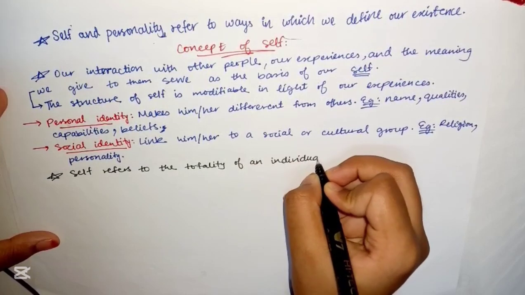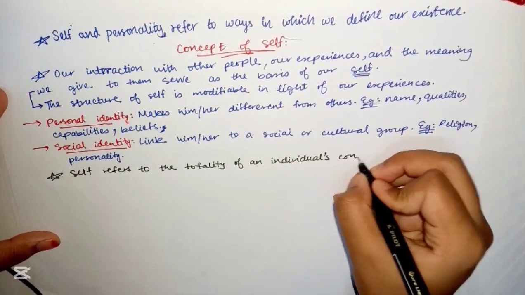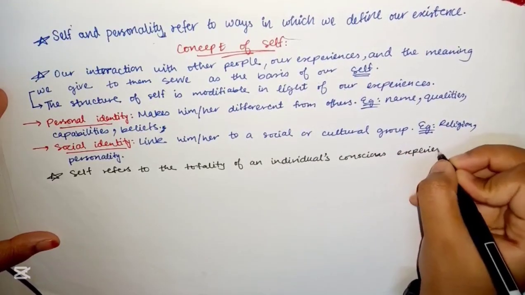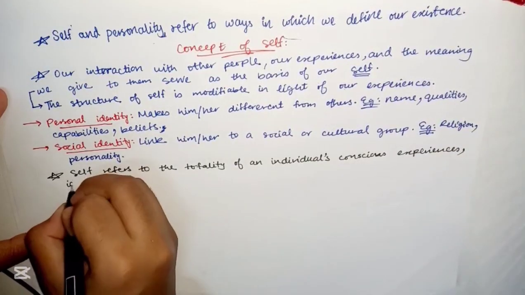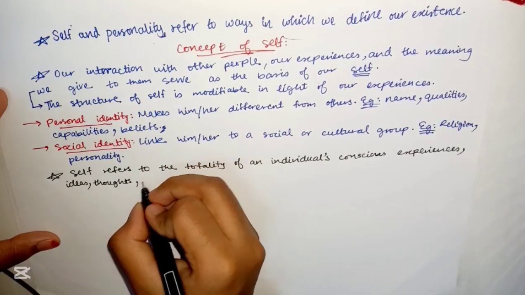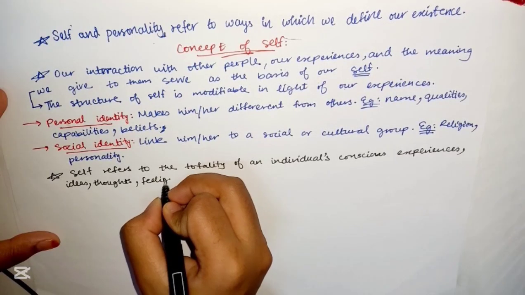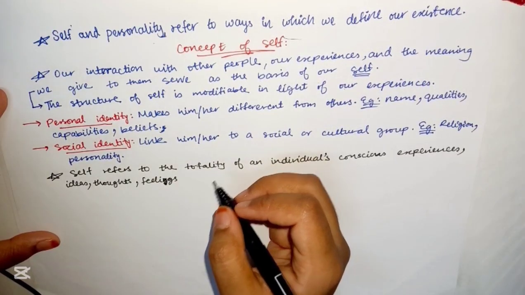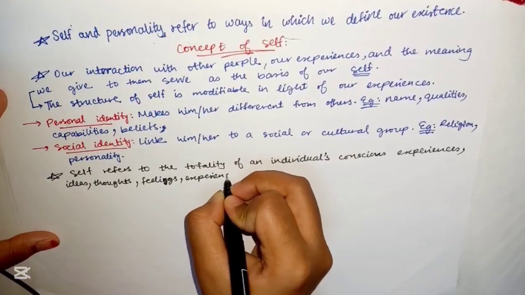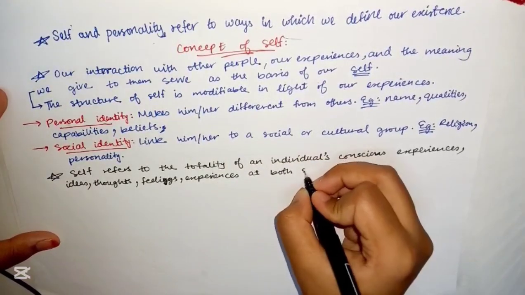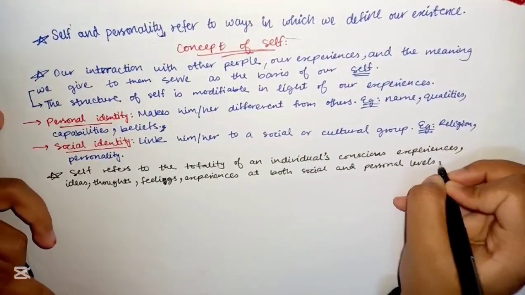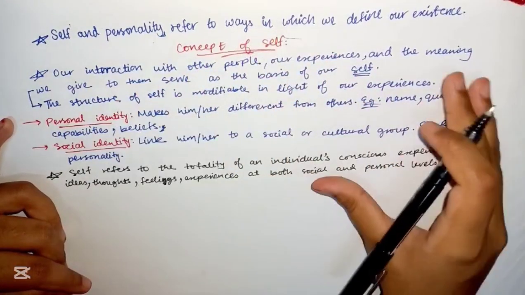Self refers to the totality of an individual's conscious experiences, ideas, thoughts, and feelings with regard to herself or himself, their experiences and ideas at both social and personal levels. Alright, so this is all about the concept of self.